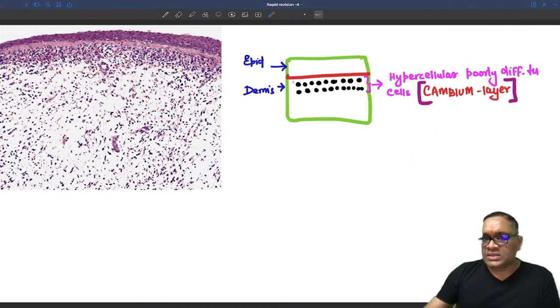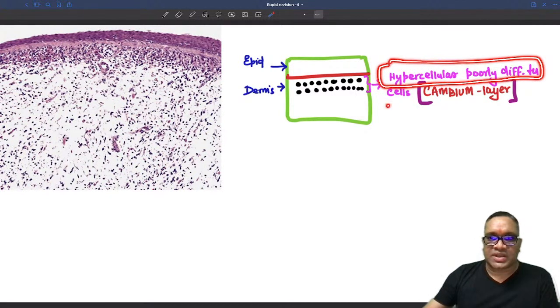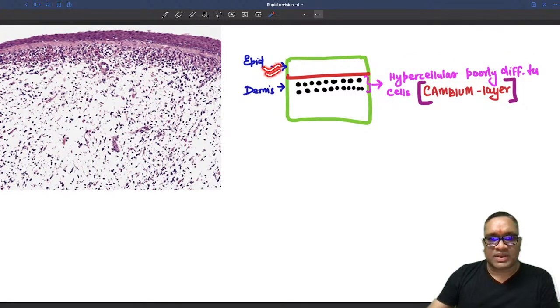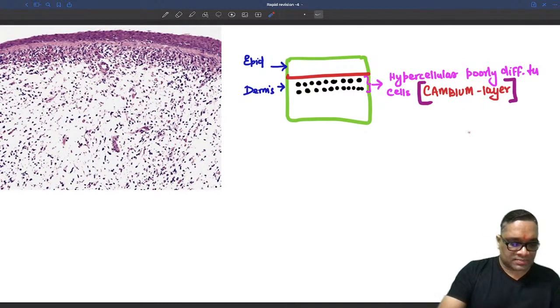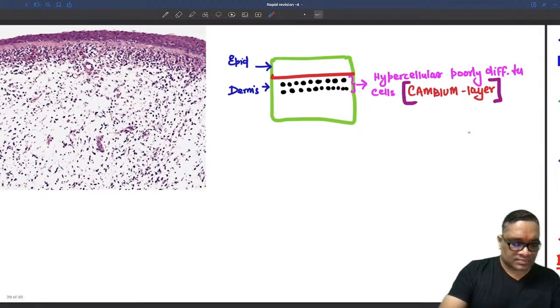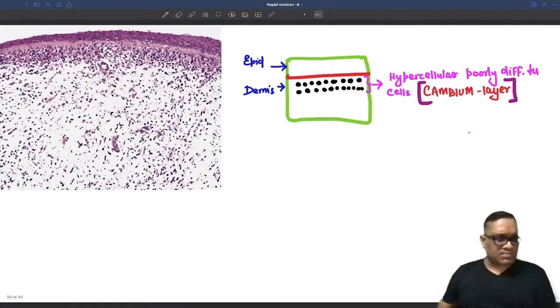What is the meaning? Subepidermal area will be showing you hypercellular poorly differentiated tumor cells, right? So epidermis will have no tumor cell. Dermis will have hypercellular poorly differentiated tumor. So that is called cambium layer. So cambium layer will be seen in embryonal rhabdomyosarcoma, right? So these are all important points.